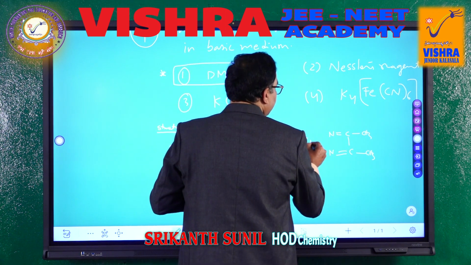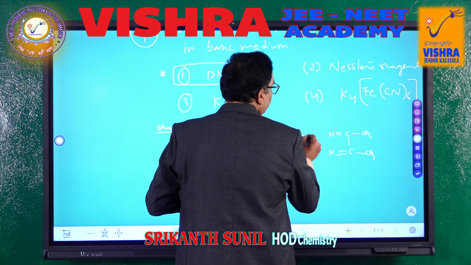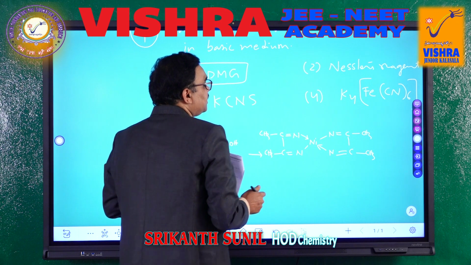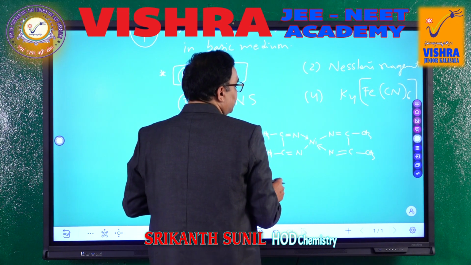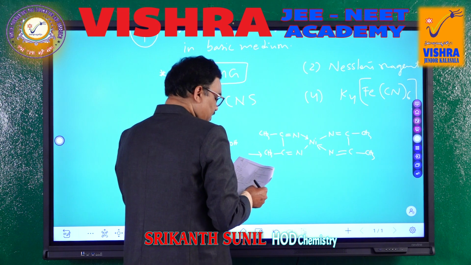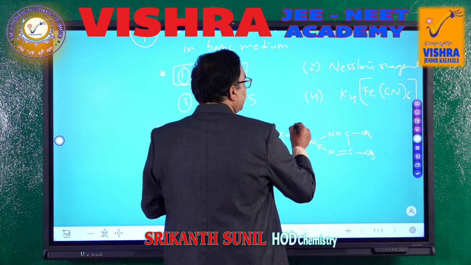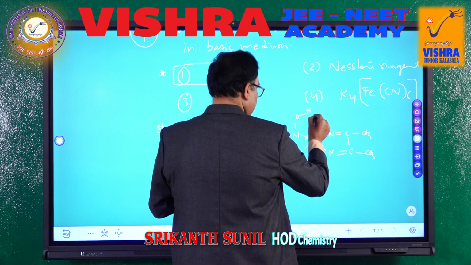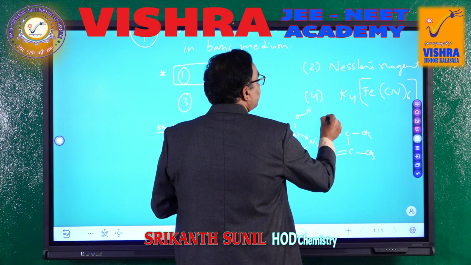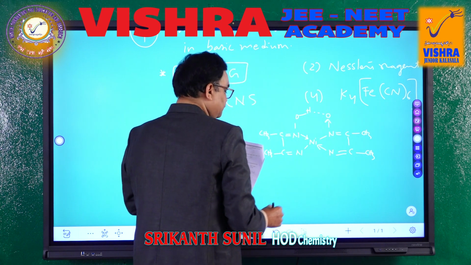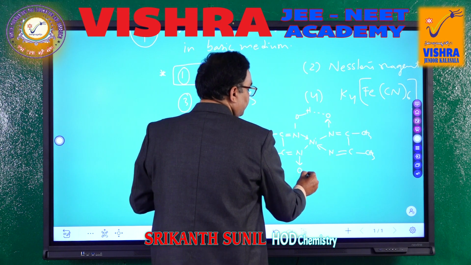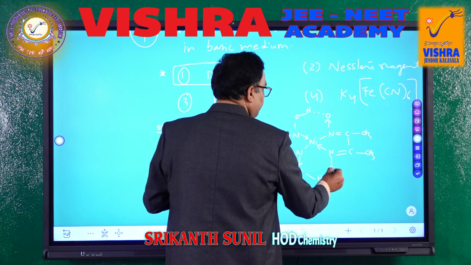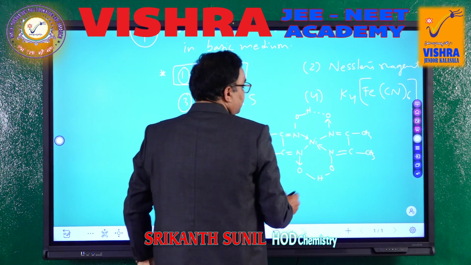And there is a nickel at the center, there is a dative bond, and there is a dative bond here. These are the normal bonds that we are suggesting. Nitrogen with a pair of electrons here, and this one is the bond that we are suggesting, and we have an O. This one is the structure.